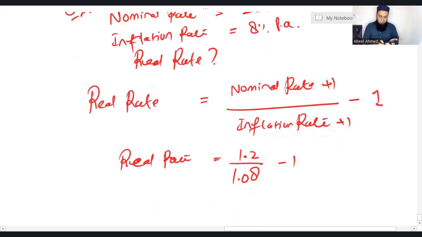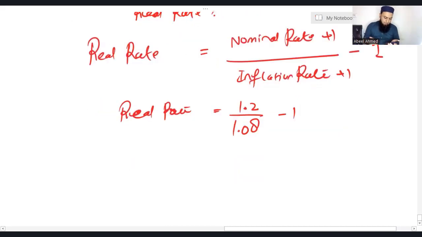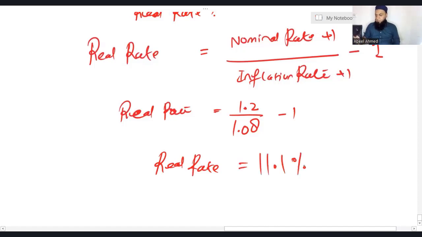Let's use a calculator. 1.2 divided by 1.08, I'm getting 1.111 minus 1. Let me use 1.2 divided by 1.08 minus 1, into 100. I'm getting 11.11%. So simply the real rate is 11.11%.